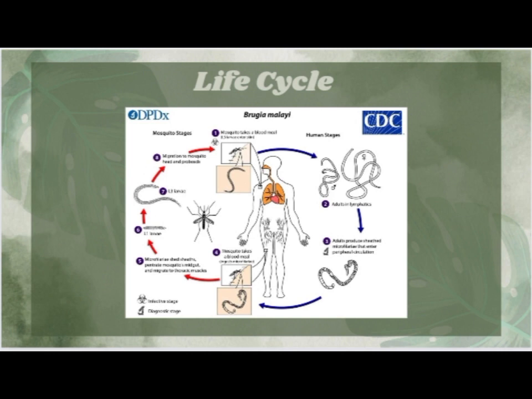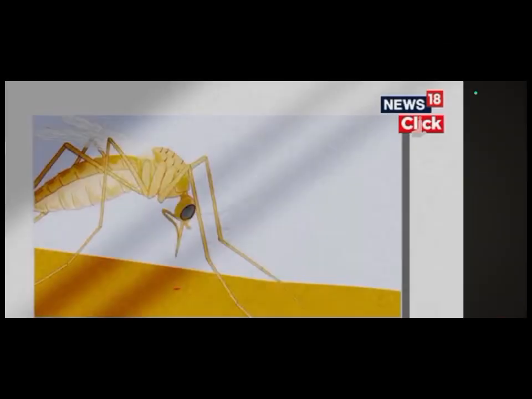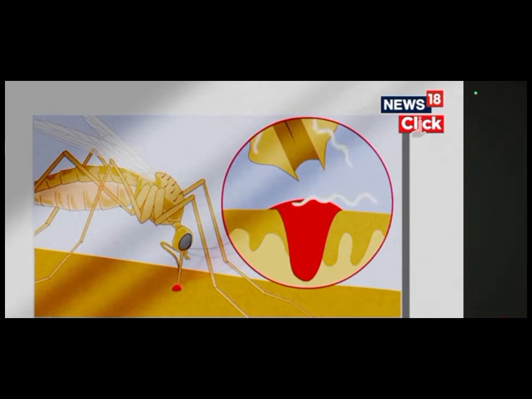So now we can see the life cycle of the Wuchereria bancrofti. Wuchereria bancrofti and Brugia malayi are both mosquito-borne parasites. Both have two important morphologic forms, the adult worm and the larvae, called microfilariae. The adult male is usually the size of the female worm. Both are thread-like in appearance with a creamy white color. The microfilariae have a delicate transparent covering called a sheath.